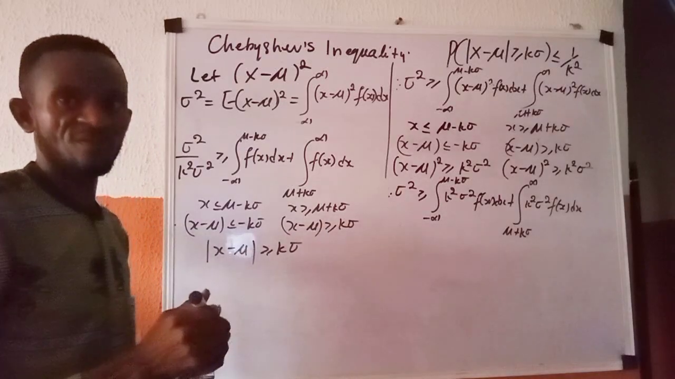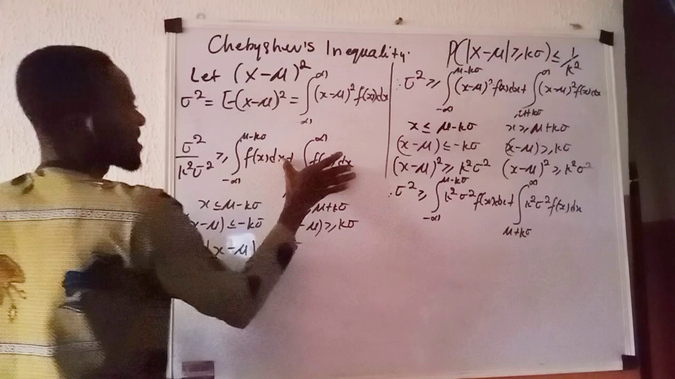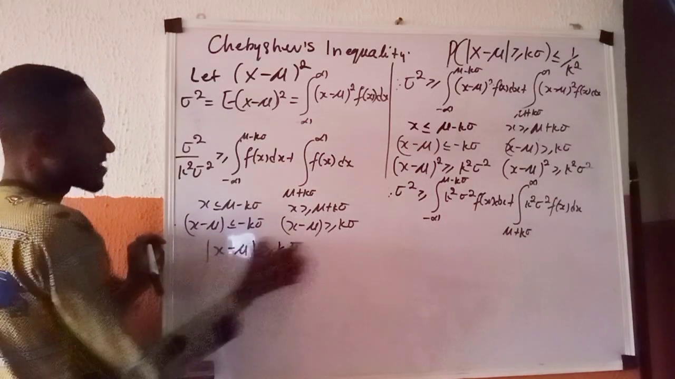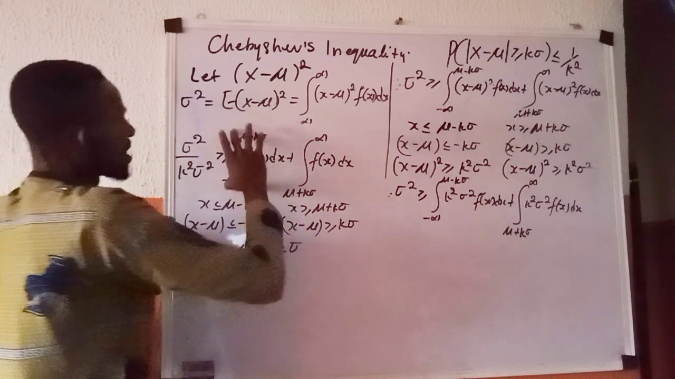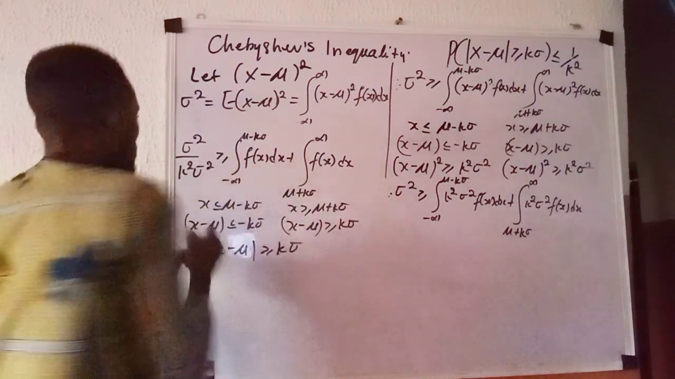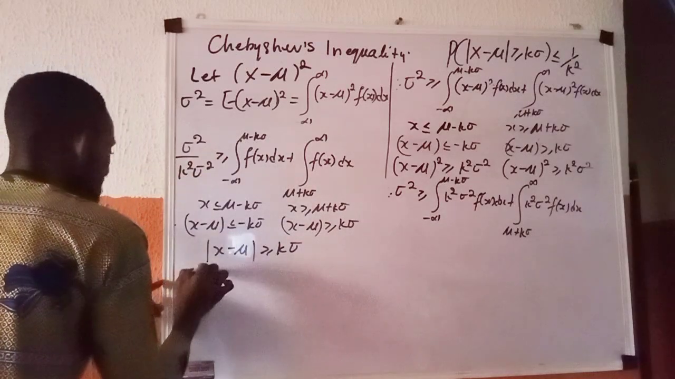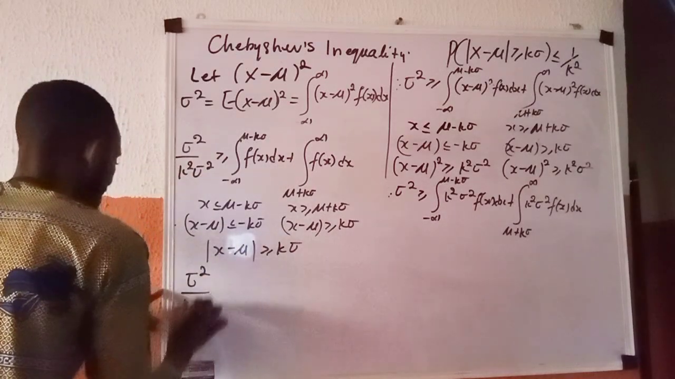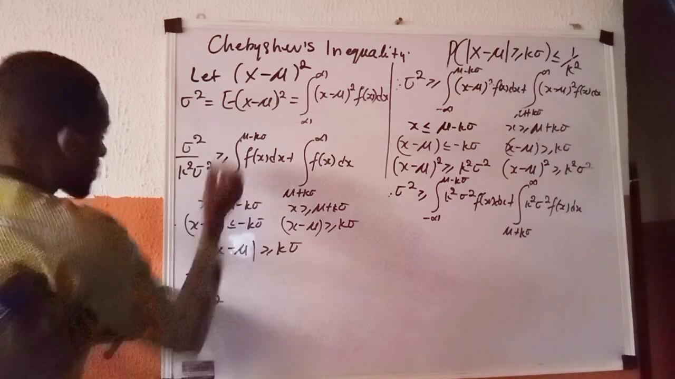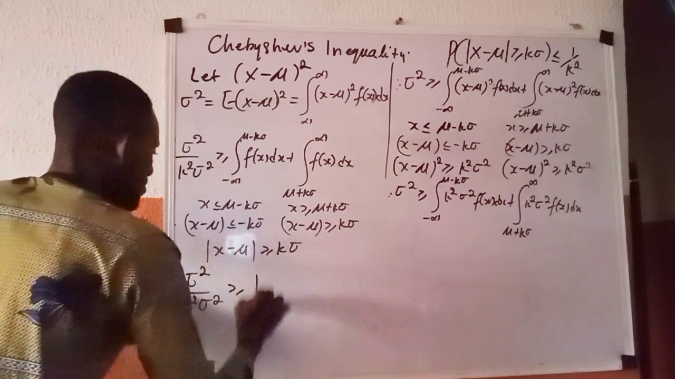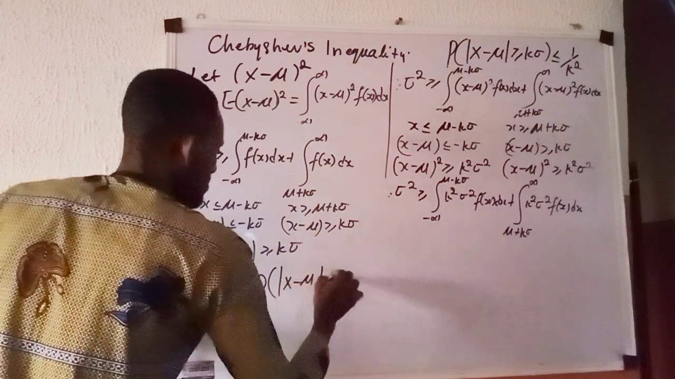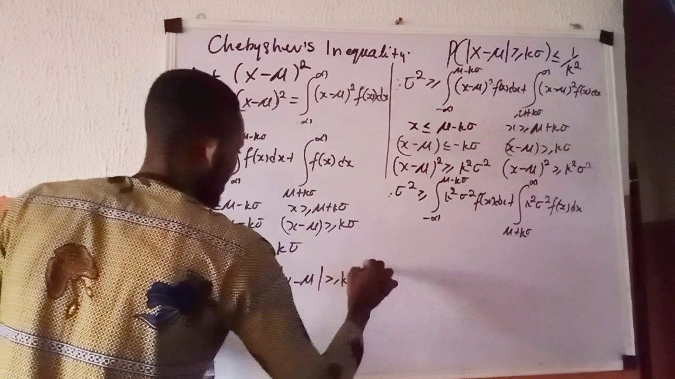So actually, from here to here, what you are trying to get is this probability: the probability that the absolute value of this is greater than this. So I'm going to remove the whole of this and replace it with this, because that's what you're trying to get here. So what you now have becomes sigma squared over k squared sigma squared is greater than or equal to the probability that the absolute value of x minus mu is greater than or equal to k standard deviation.